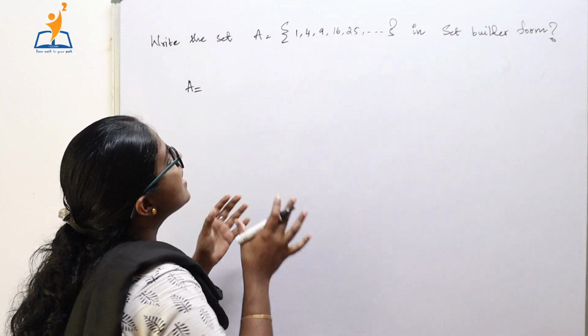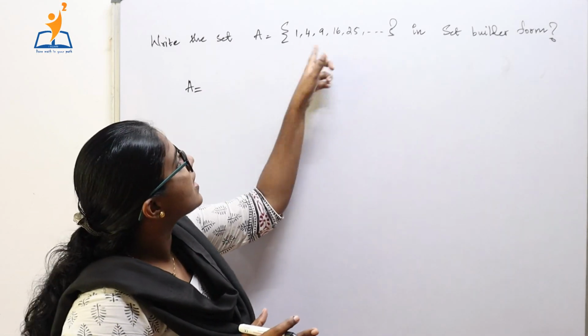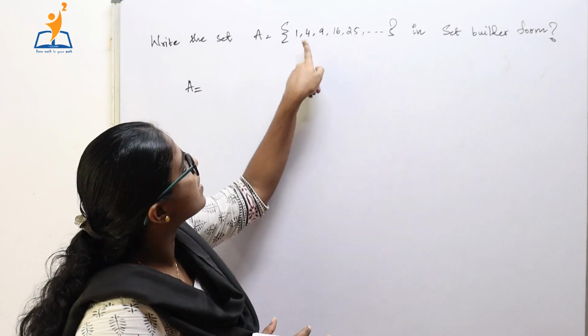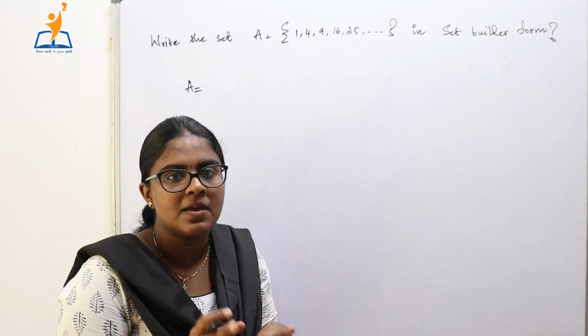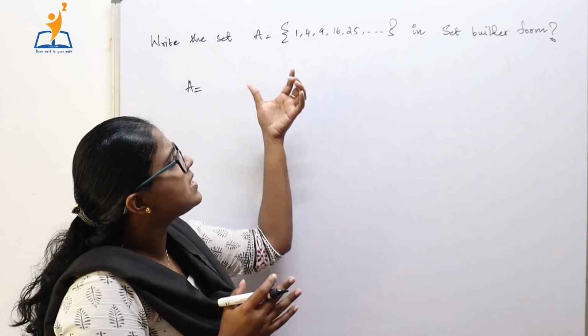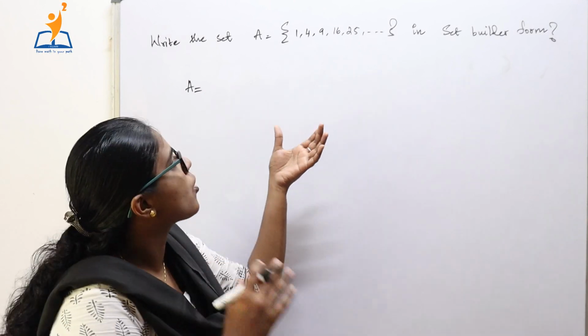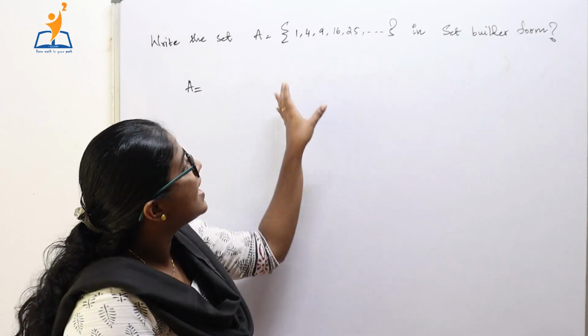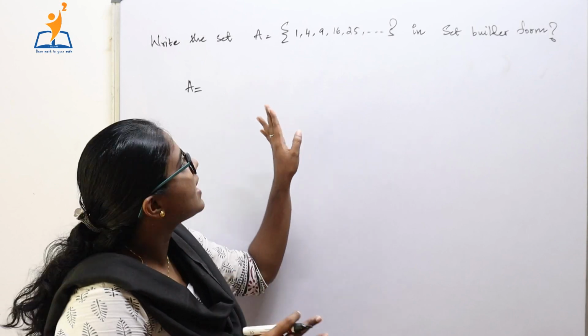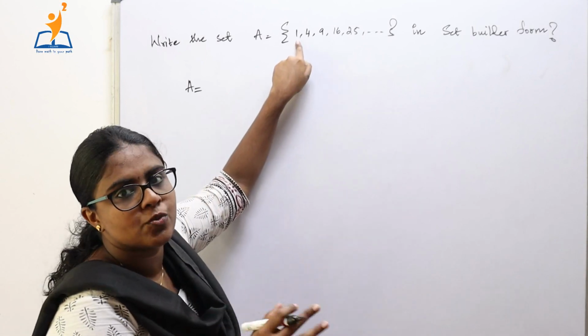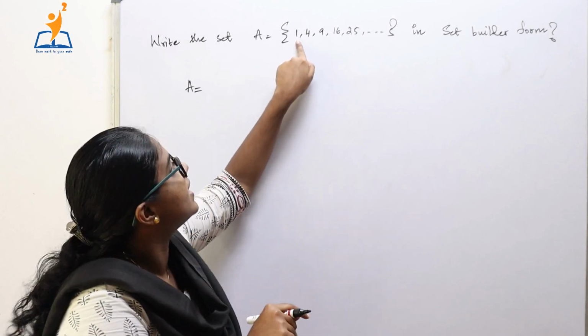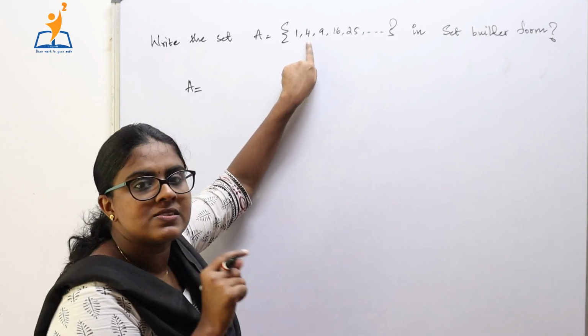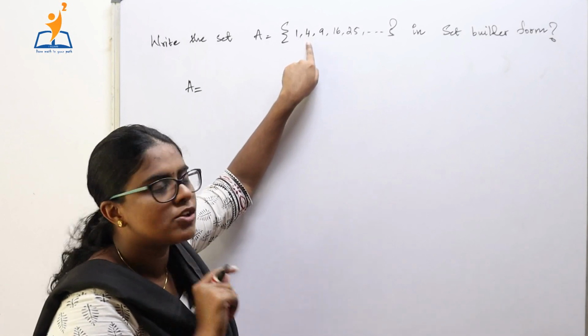That is, these are natural numbers. Clearly, these are natural numbers. 1, 4, 9, 16, etc. are some natural numbers. And what is the additional peculiarity or property of these natural numbers? If we observe closely, we can find that 1 is the square of the natural number 1. And again, 4 is the square of the natural number 2.